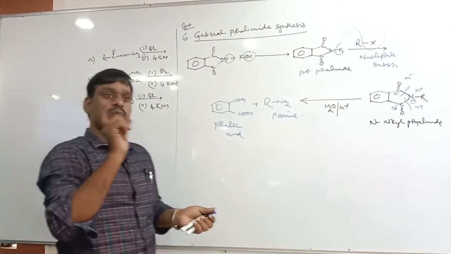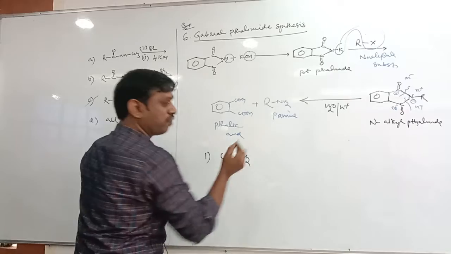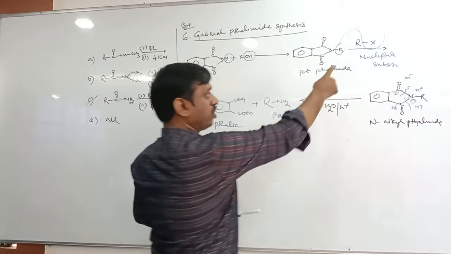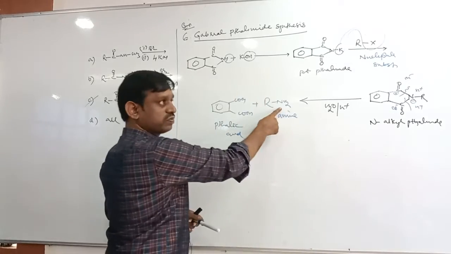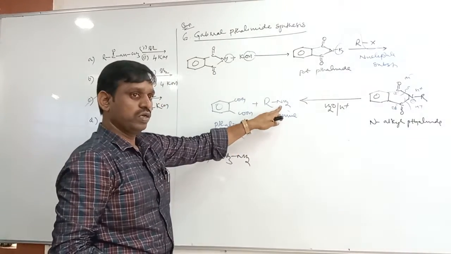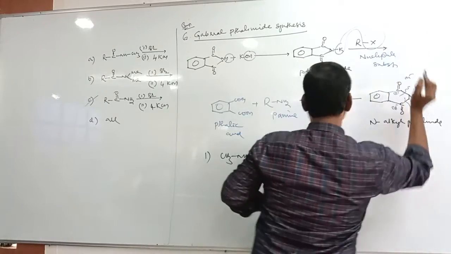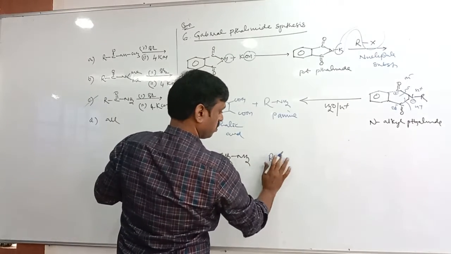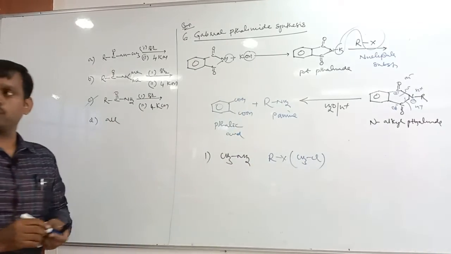First question: in order to prepare methylamine, which alkyl halide should be taken? Tell me, what should be the alkyl halide? If you take RX, in this reaction X is replaced by NH2. So to prepare methylamine, what should this RX be? RX should be methyl chloride or methyl bromide, etc.